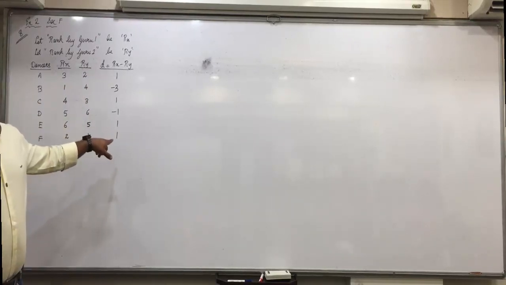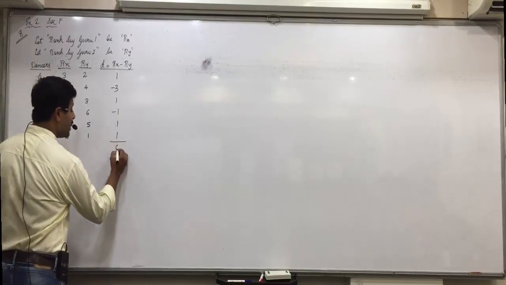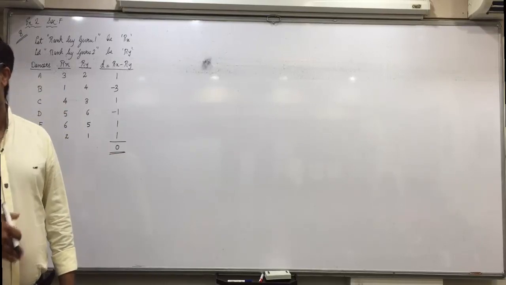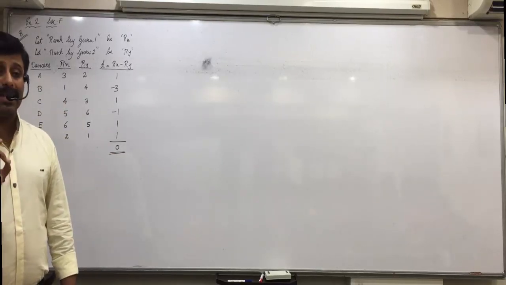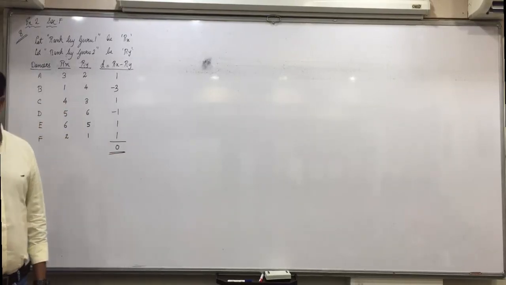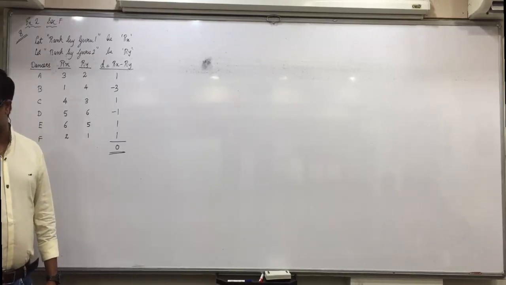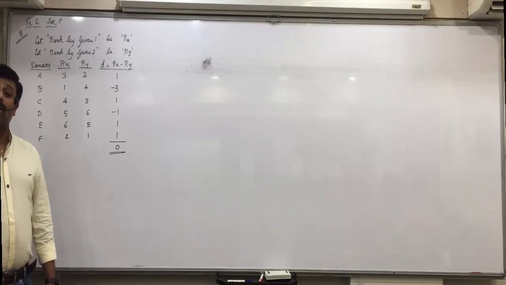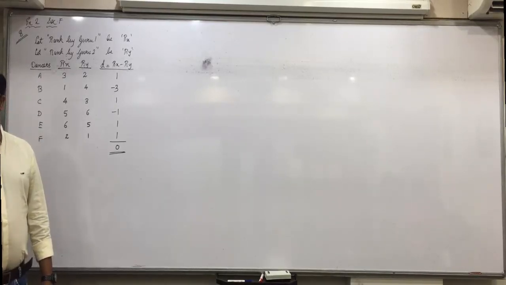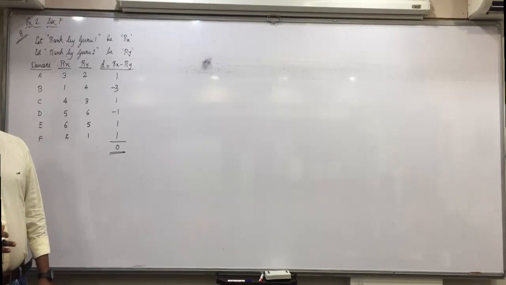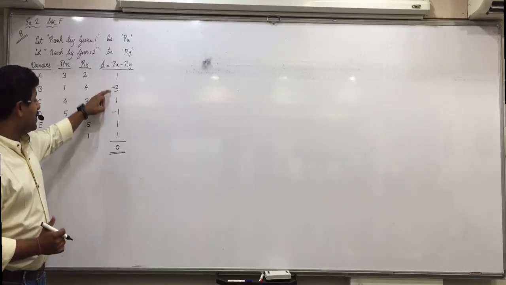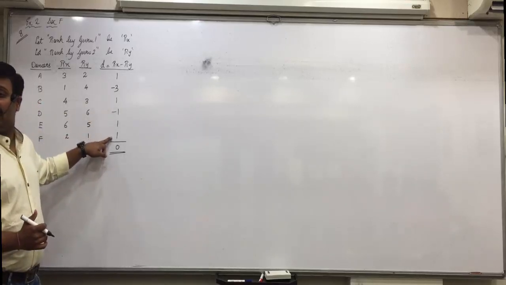Total must come 0. If it doesn't come 0, there is some mistake. And don't directly write 0. Check, does it come 0 or not? Means our purpose is to know if there is any mistake or not. See this just now. Raise your hand, how many of you directly wrote 0? How many of you have directly written 0? No one of you. Liars. Negative is 3 and 1, 4. Positive is 1, 2, 3 and 4. Are you all clear with this?